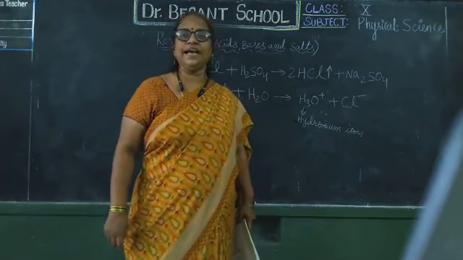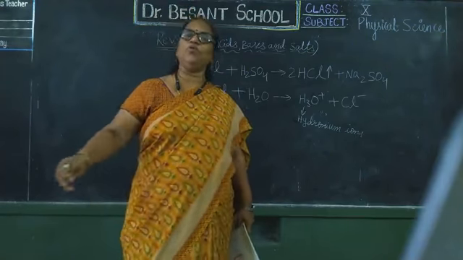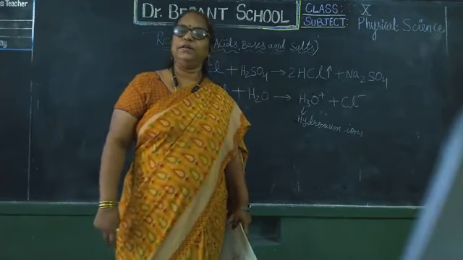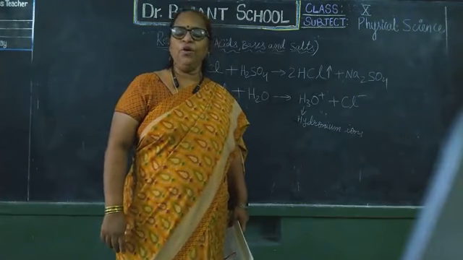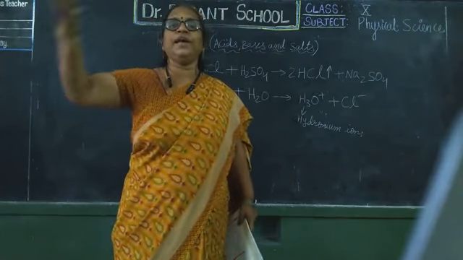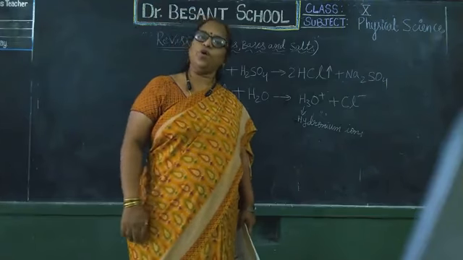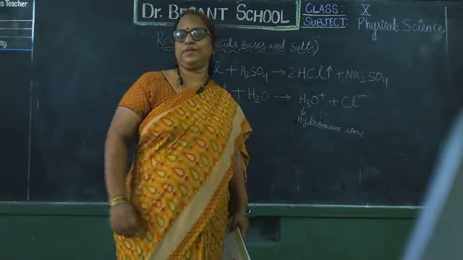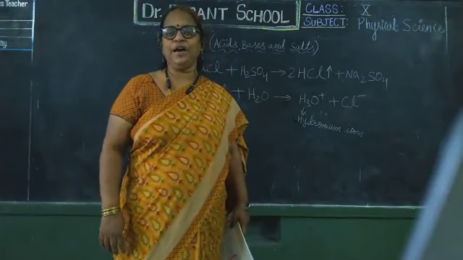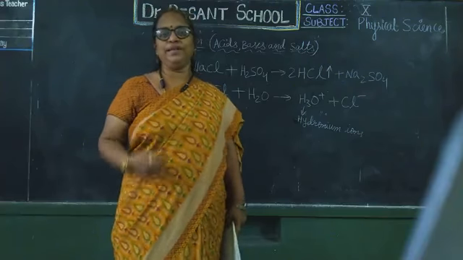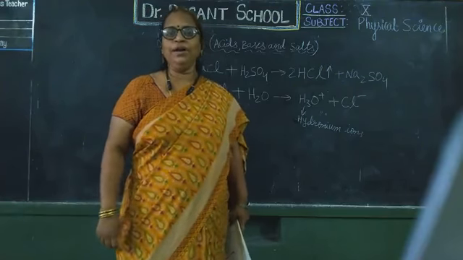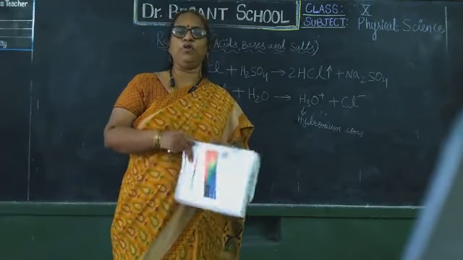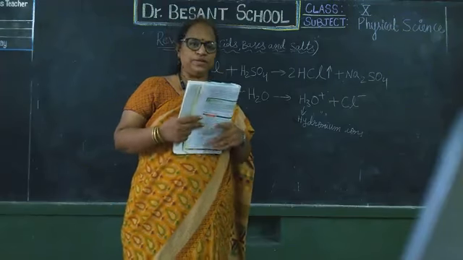Example, acetic acid, CH3COOH. In the same way, strong base, the substance that has more number of OH minus ions is called strong base. Example, NaOH, sodium hydroxide. And the substance that has less number of OH minus ions is called weak base. Okay, example, NH4OH, ammonium hydroxide.